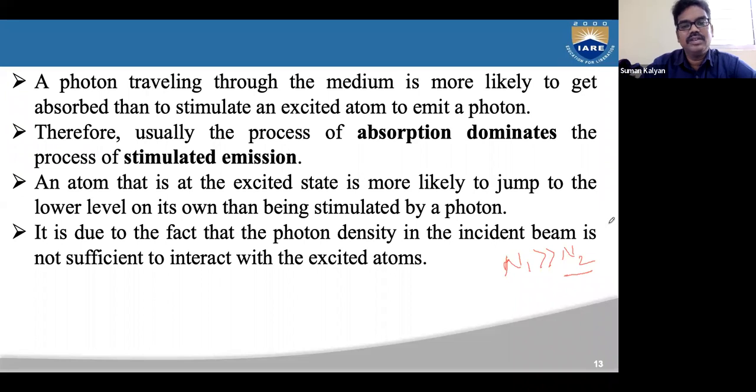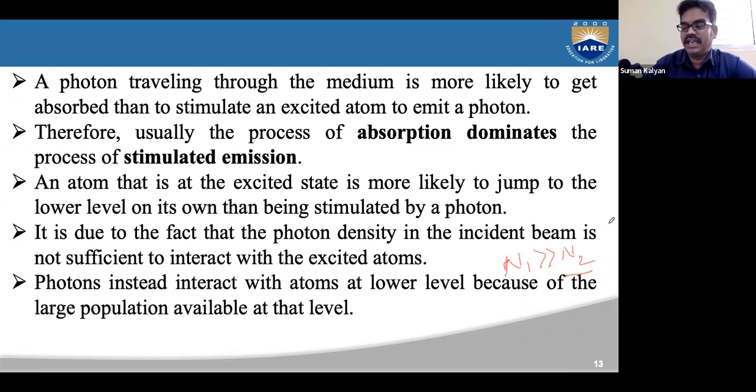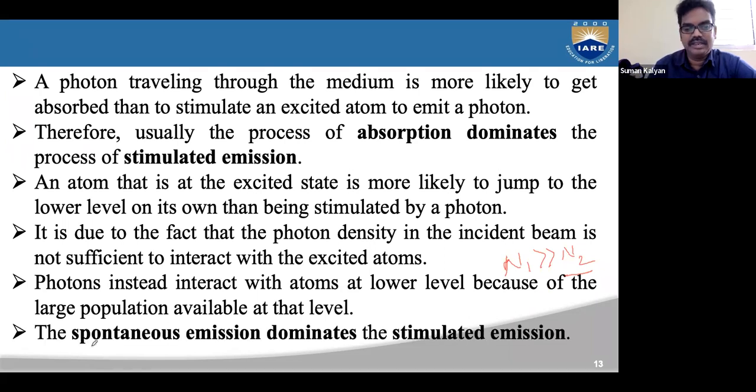So they usually jump back to the lower energy levels on their own. That is spontaneous emission. Spontaneous emission dominates stimulated emission. So both absorption dominates stimulated emission and spontaneous emission dominates stimulated emission.